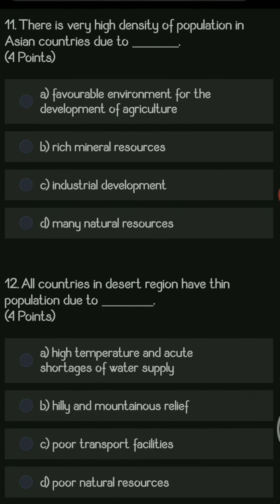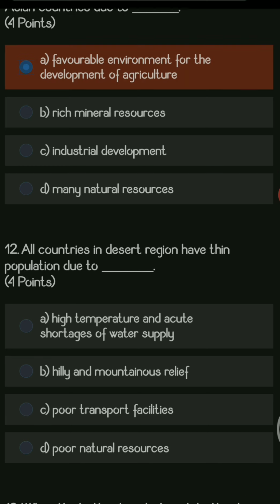Next question, there is a very high density of population in Asian countries due to dash. The options are favorable environment for the development of agriculture, rich mineral resources, industrial development, many natural resources. The right answer is favorable environment for the development of agriculture. Many countries which belong to the Asian continent are engaged in agricultural activities.